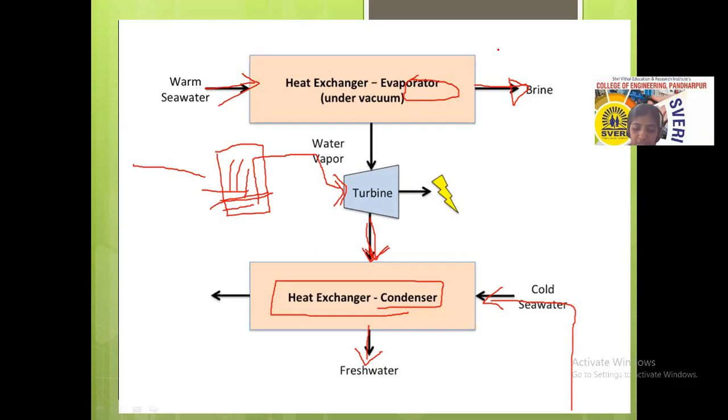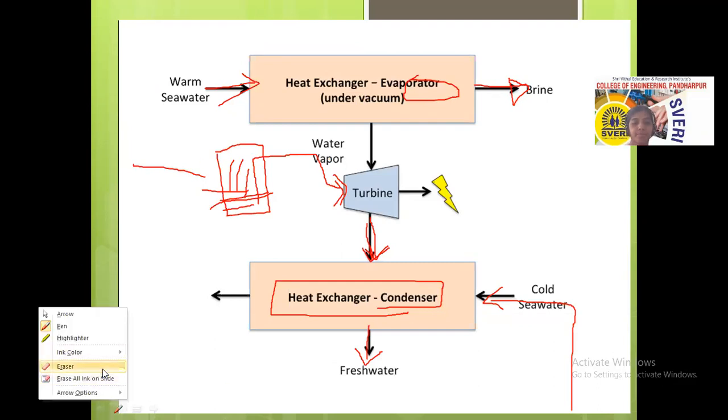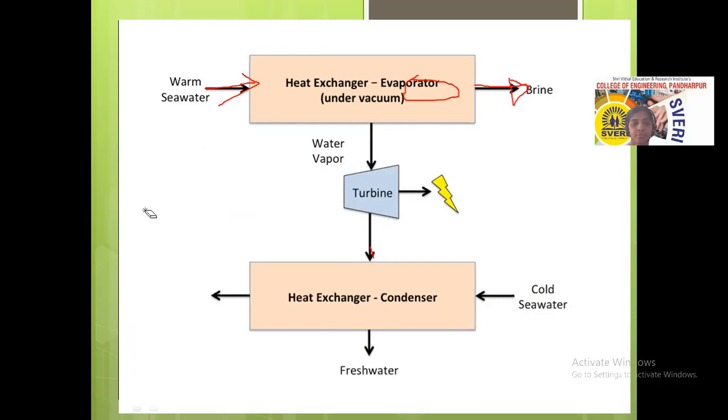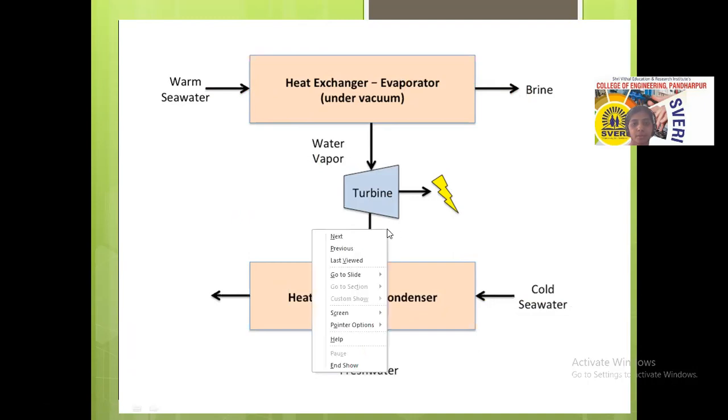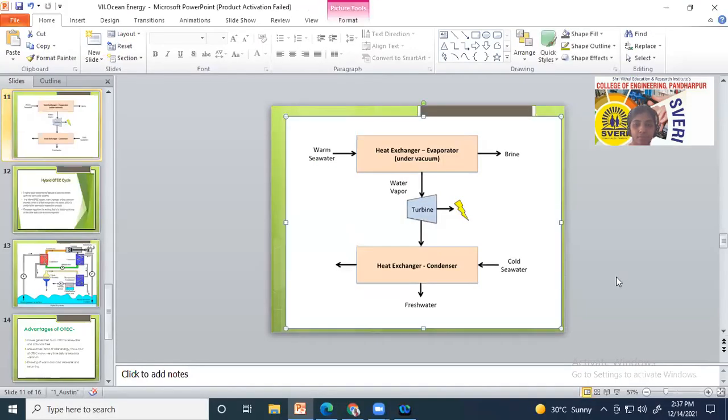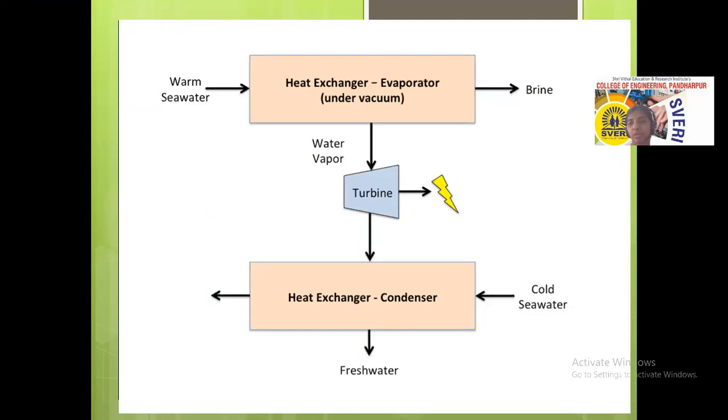Okay, if anyone has a query, they can ask me. Shall I move towards the next point?